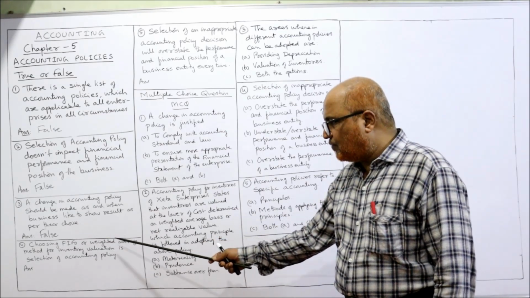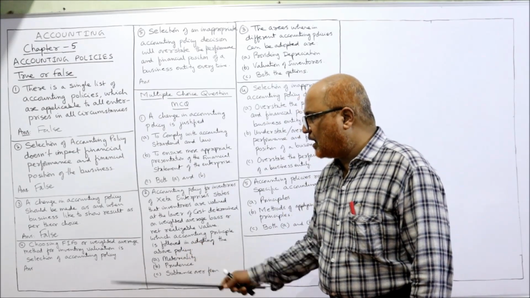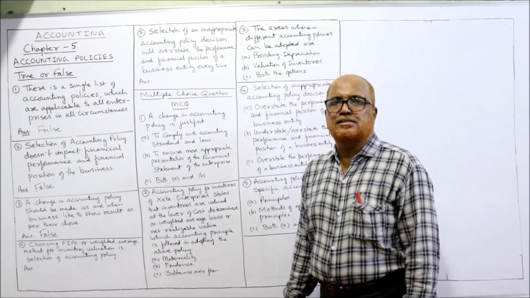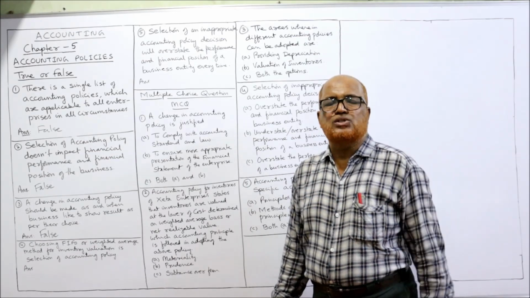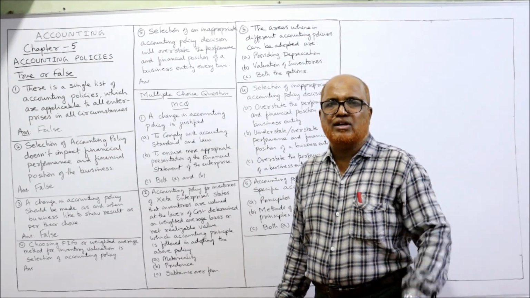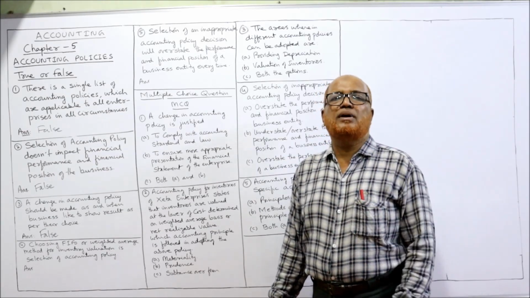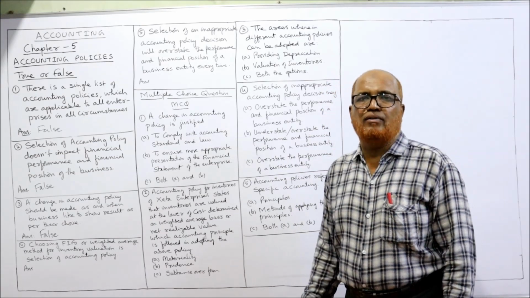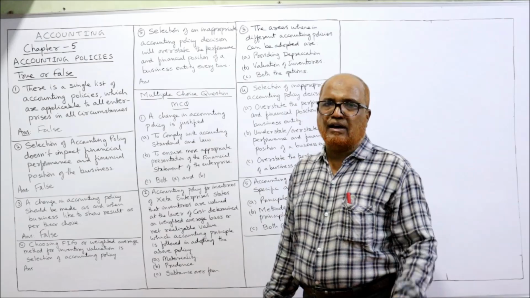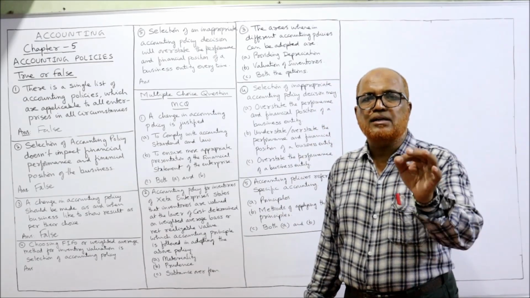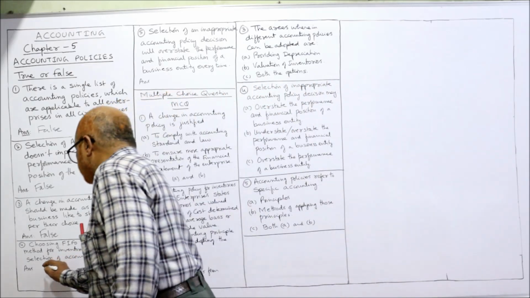Choosing FIFO or weighted average method for inventory valuation is selection of an accounting policy. Yes, it is true. For inventory valuation, there are different methods: FIFO method, LIFO method, weighted average method. Now the enterprise has to choose which method of valuation of inventory to adopt, whether FIFO or weighted average. This is nothing but selection of the accounting policy. It is true.